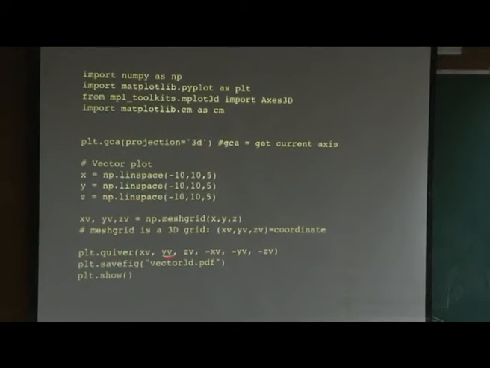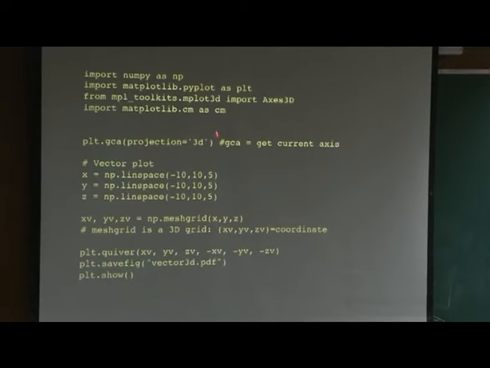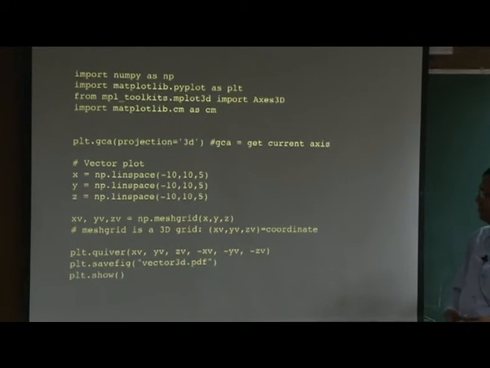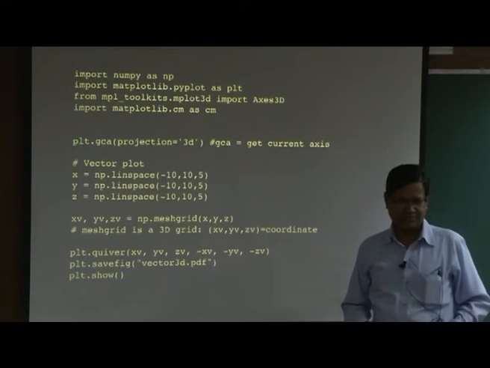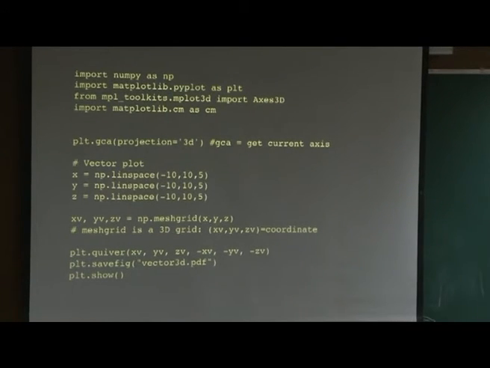Now, again I use the same function quiver, but since I declared it to be 3D, I have to give 3 coordinates and 3 components of the vector. What are the 3 components of the vector? These are the 3 components: minus xv, minus yv, minus zv. This is standard. If you are forgetting the syntax, you can put a question mark, plt.quiver, in the IPython window and you will find the answer.